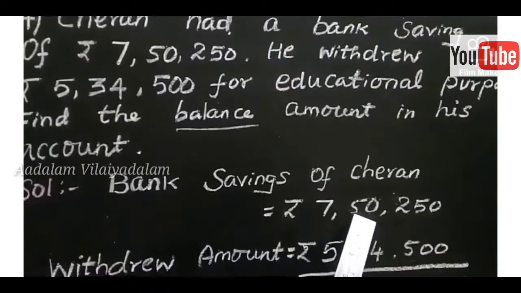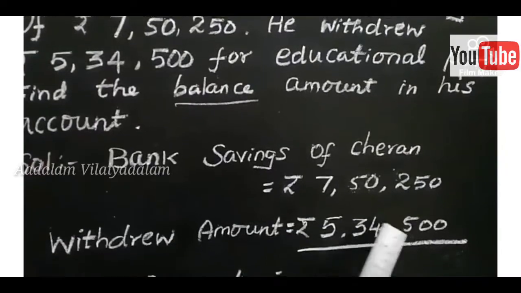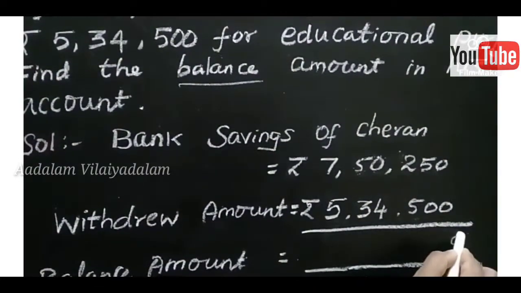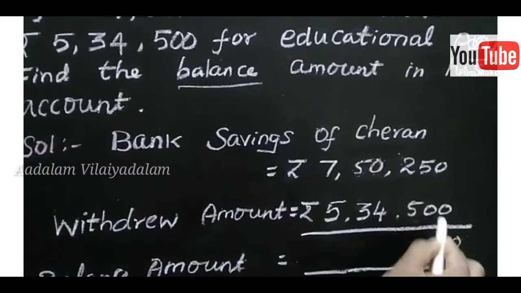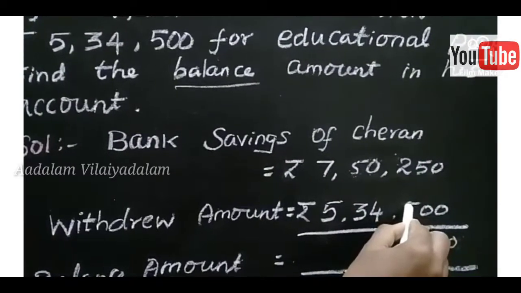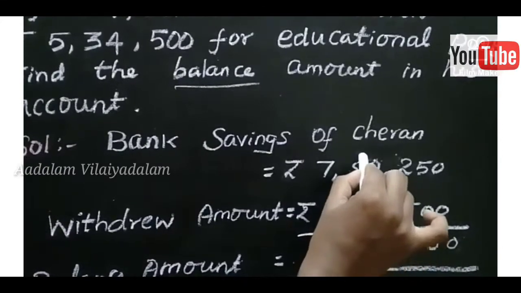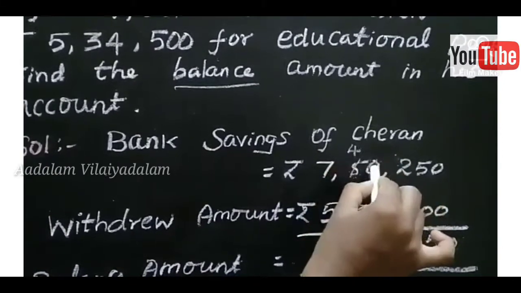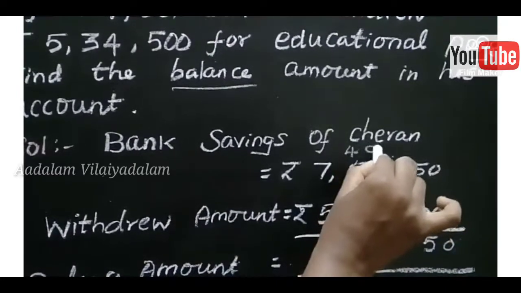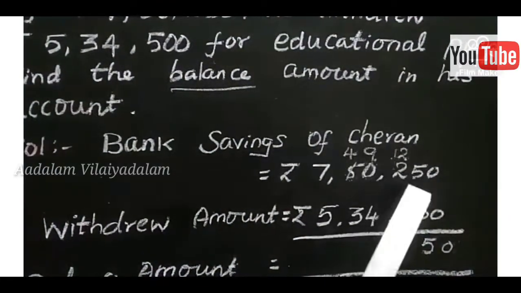This is 7,50,250. Subtract from 5,34,500. So subtraction only. Here 0, 0, 0 only. Here also 5 minus 0, 5. So 2 minus 5 is not possible. So carrying here, this is 0 only. So carrying from here, this is 4, so this is the 10. So from 10 carrying here. So this is 9. This is 12. So 12, now 12 minus 5.